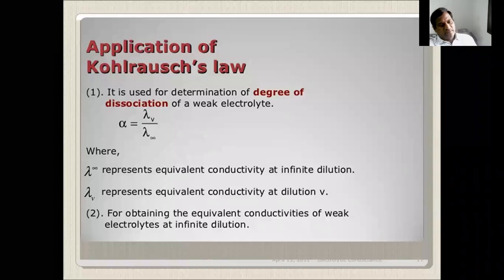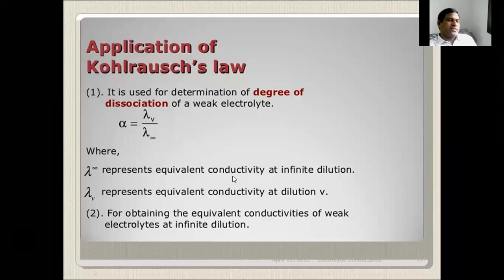What is the degree of dissociation? It is used for weak electrolytes. Degree of dissociation is denoted by alpha, which is lambda V by lambda infinity, the ratio between the molar conductance of the electrolyte and the molar conductance at infinite dilution.